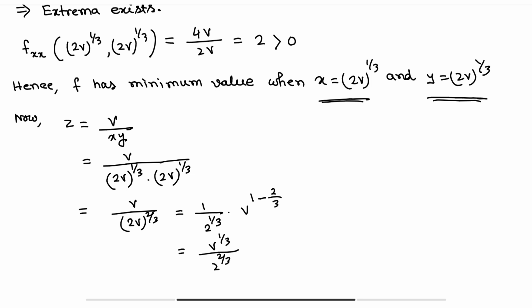If you want to simplify this, you can write it in this form also. Let's multiply 2 to both numerator and denominator, so this will be 2v^(1/3) divided by 2 into 2^(2/3).